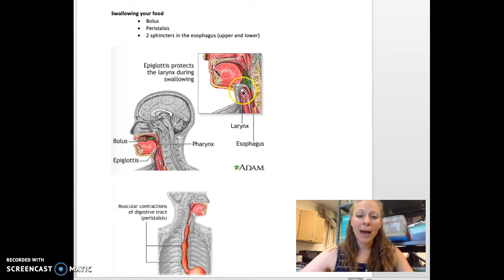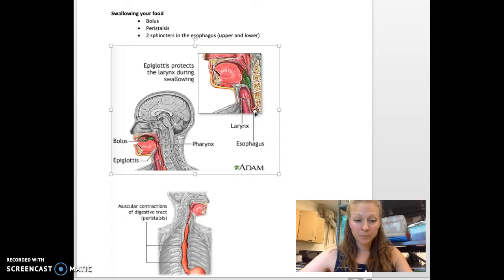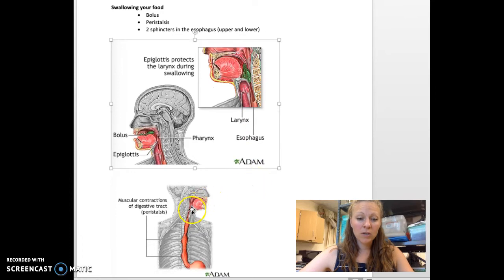We looked at, or we will be looking at, the epiglottis. That is the little flap right here that blocks the food from going into the trachea or into the voice box, which is called the larynx. Below is the trachea, which leads into the lungs. Here we want the food just to go straight down the esophagus, not down the wrong pipe, as some people would say.